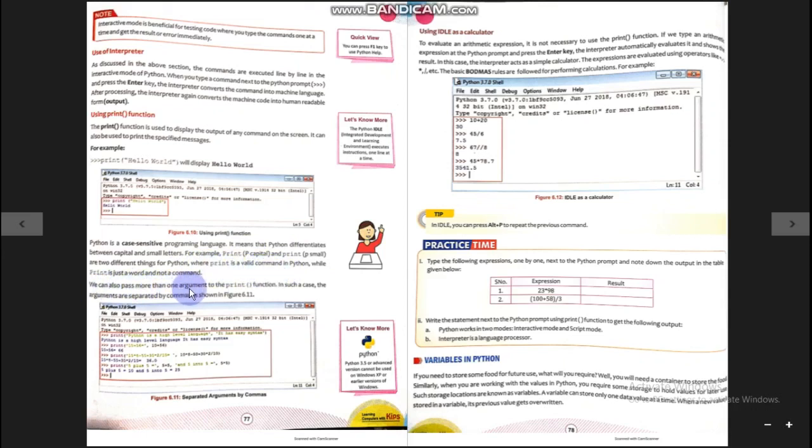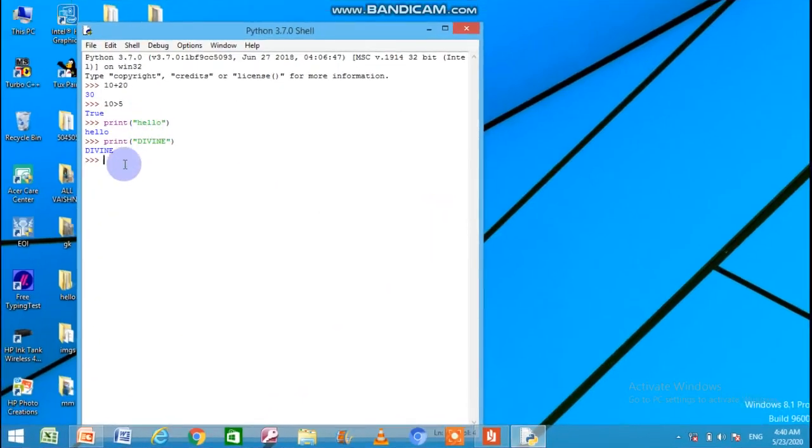We can also pass more than one argument to the print function. In such a case, the arguments are separated by commas, as shown in figure 6.11. Here you can see, using the print function, the user wants to print two different things, a message and the result of a calculation. So let us do it. The arguments means the values which we provide under the pair of parentheses of any function. So here hello is an argument.